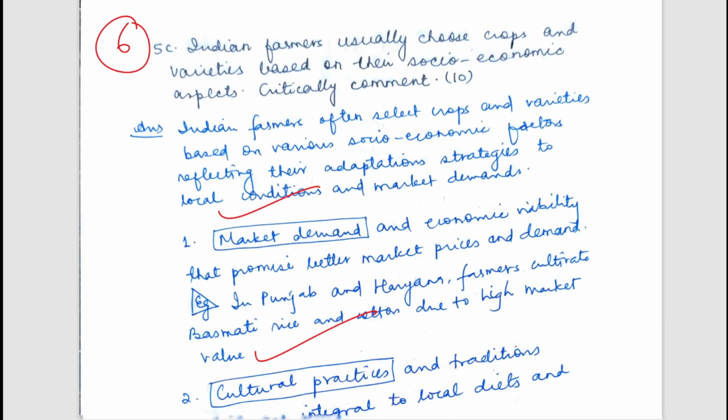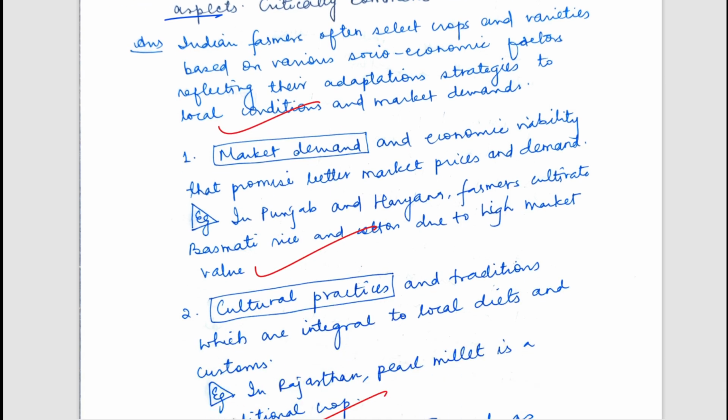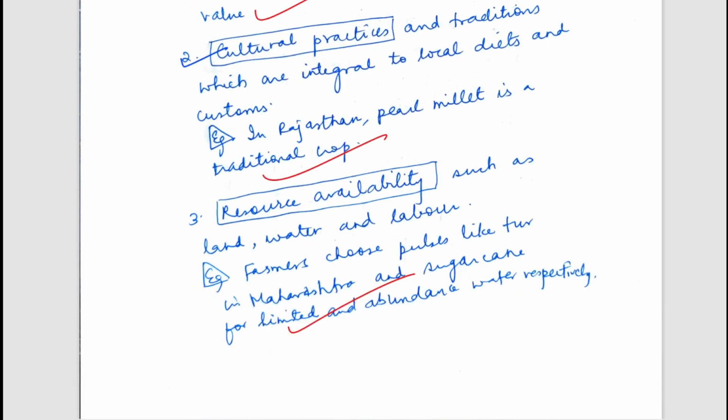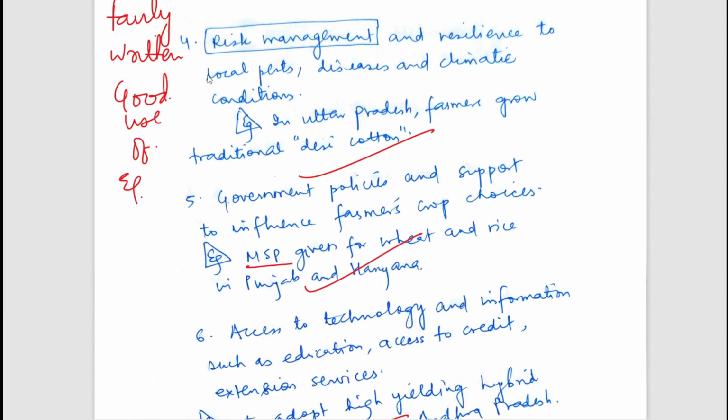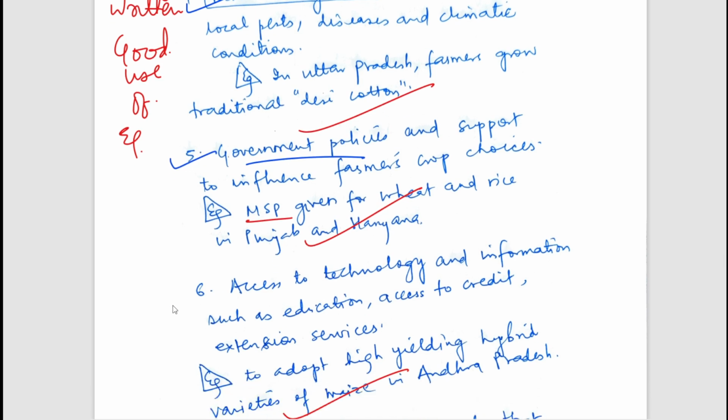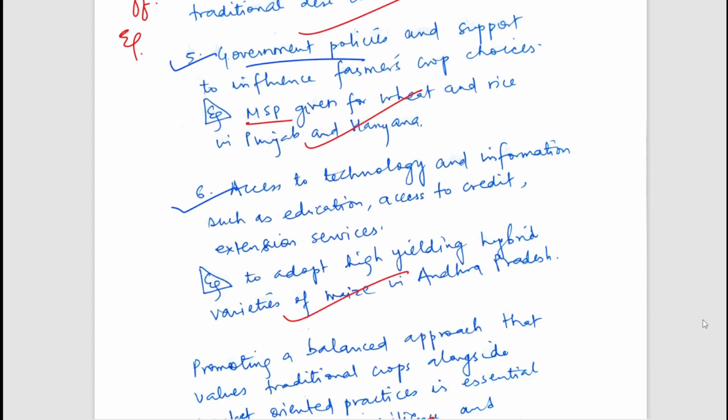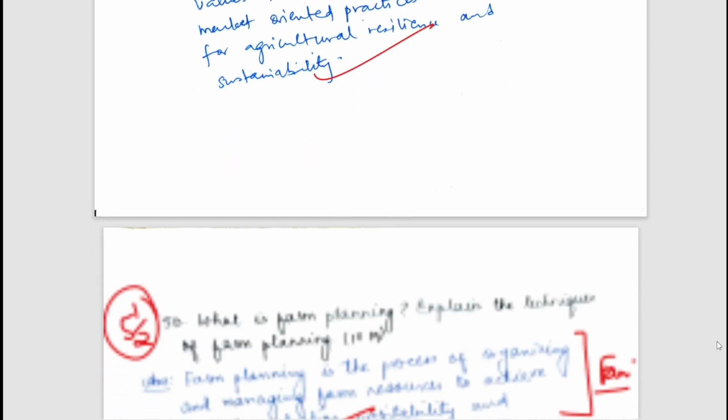The next question is, Indian farmers usually choose crops and varieties based on their socio-economic aspects. Critically comment. So Indian farmers generally choose crops and varieties based on socio-economic aspects such as market demand, what cultural practices they are going to adopt, what resource availability they have, risk management, government policies on the floor, access to technology. So all these are factors which have an impact on the preference for, or choosing of, a certain crop. Let's move to the next question.